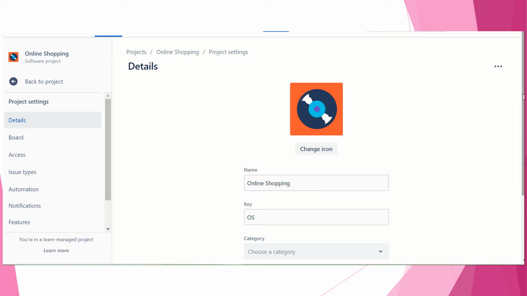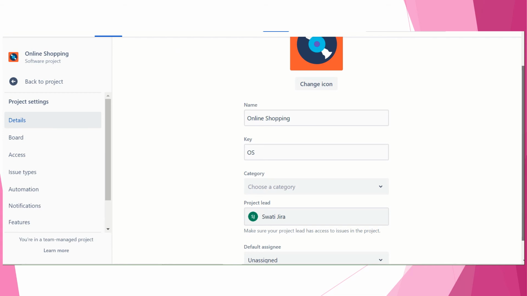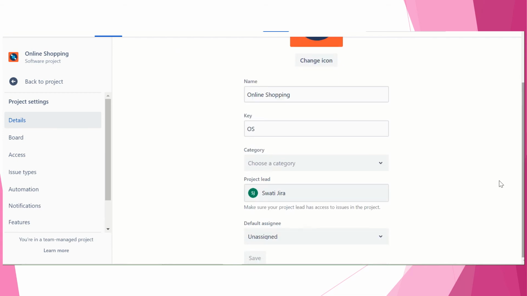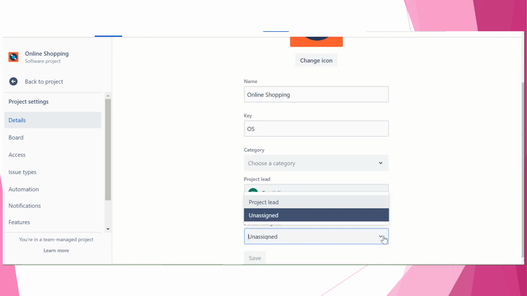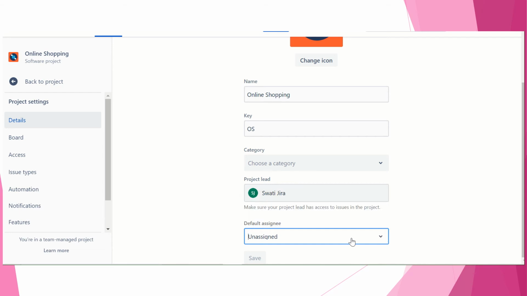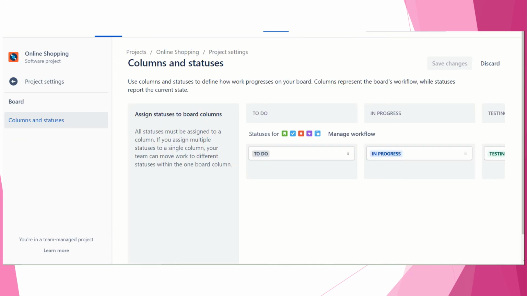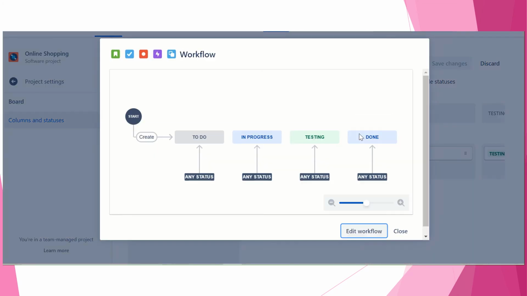Okay, so see, if we go to project settings, the name is online shopping, key, this is something. If I want to assign an administrator, I can assign someone. Like that, I give the email ID and I can save this. Now when I have clicked on the board, you have the status, right? If you want, you can manage your workflow.